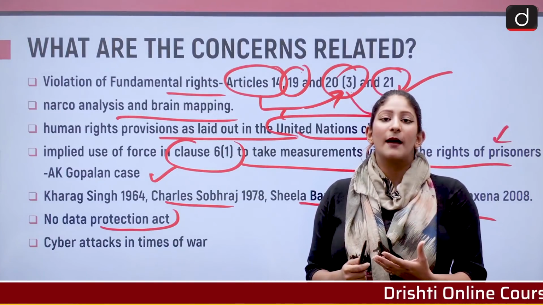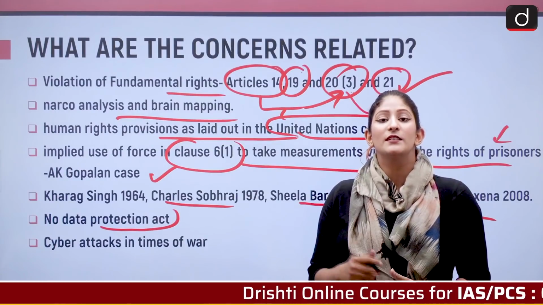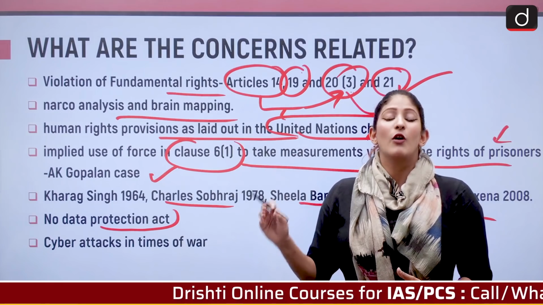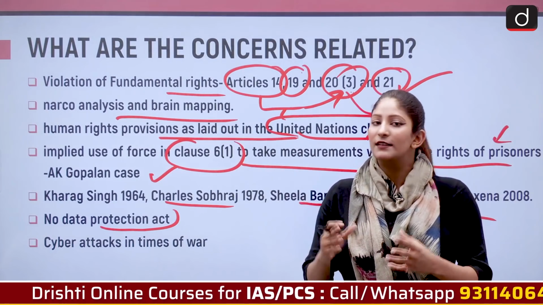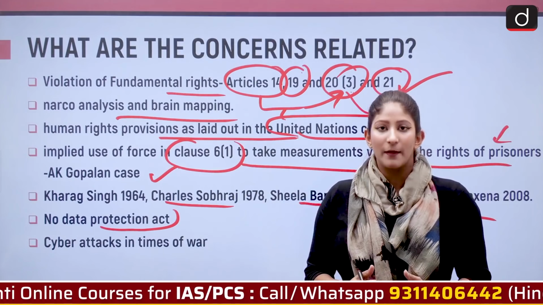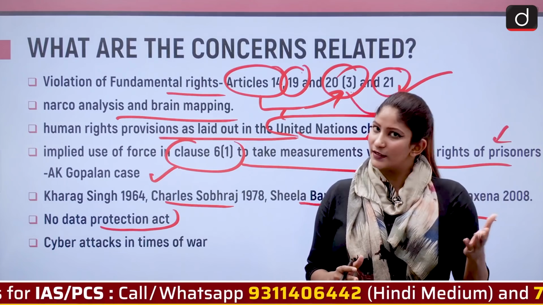So it can happen that a person who has been framed, arrested without any proper premises, their data is still out. What will happen if somebody who is not authorized to get access to that data gets it?